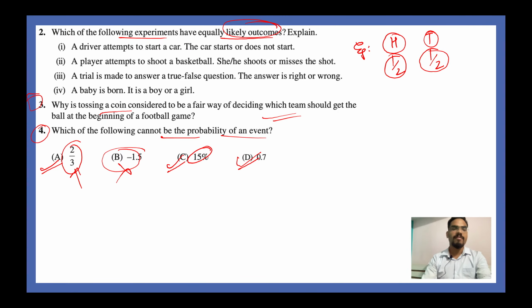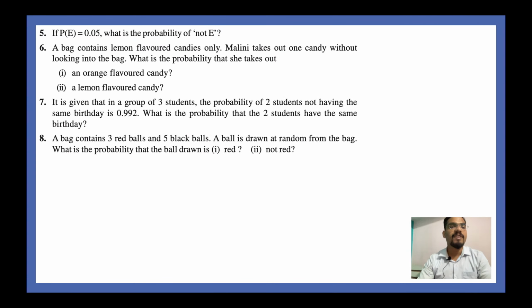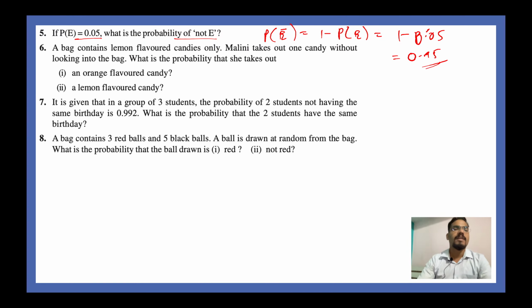So it is not negative. Next is, if P of E is equal to 0.05, what is the probability of not E? This is a very easy question. P of not E is equal to 1 minus P of E, and this is equal to 1 minus 0.05, which is equal to 0.95. This is your answer. Next question.